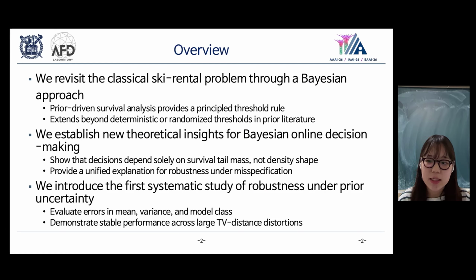This gives a clean explanation for why the policy is robust. Finally, we provide a systematic robustness study on the prior uncertainty, including errors in the mean, variance, and even model class, which shows stable performance across large total variation distortion.